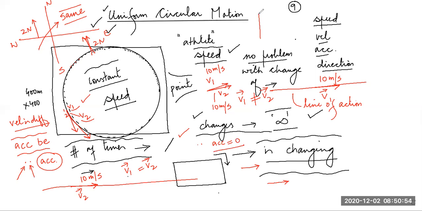Remember that? This curve we have drawn, this is velocity, this is time, and let's say this is the graph you are getting parallel to x-axis. Here acceleration is zero. This graph shows negative acceleration, this graph shows positive acceleration, right? So now in uniform circular motion, any two distinct points have different velocity.